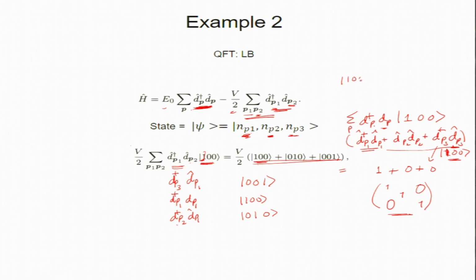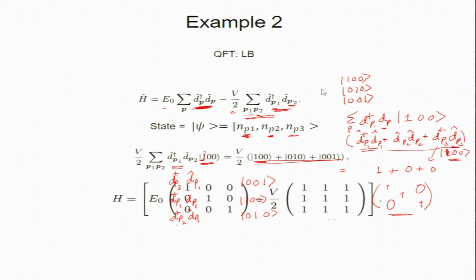My basis vectors are 1 0 0, 0 1 0, 0 0 1, and I create a matrix for the operator. That is what you do in quantum mechanics. Your operator is just to destroy and create, and here I did not have to worry about the square root of n_p plus 1 and n_p, but you need to worry about that in general. You can construct this operator, and this is what I wrote. This E naught is a prefactor.